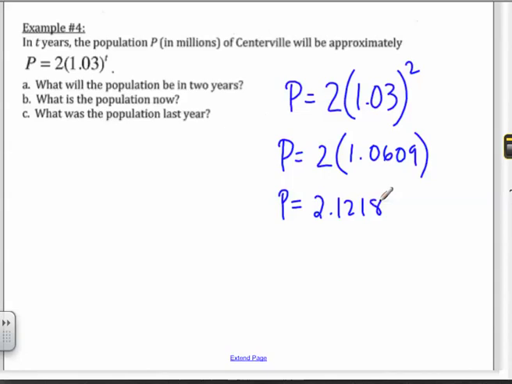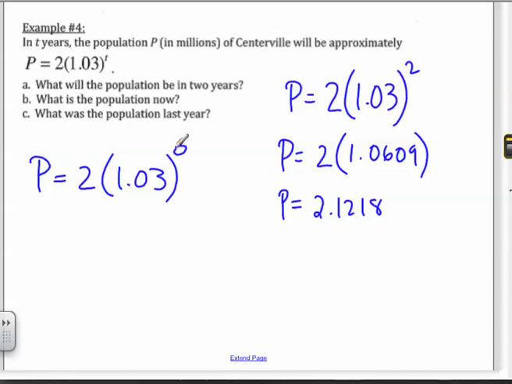Well, here's the question. Wait a minute. What is the population right now? Interesting. Austin, you're going to help me with this one. Remember, the formula is P equals 2 times 1.03 to the T. Well, what is the T if it's right now? Not 1. That's a year from now. It's 0. Right? So what is the population right now, Curran? No. No. It's 2 million.